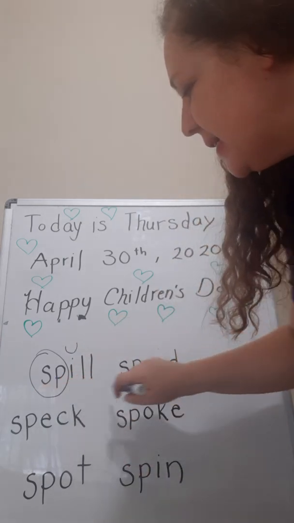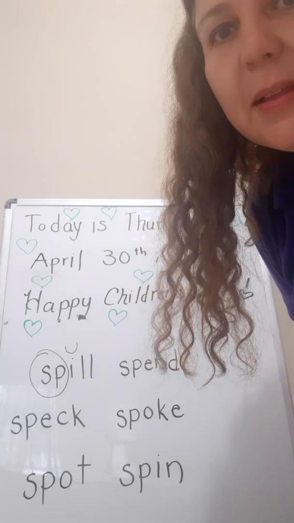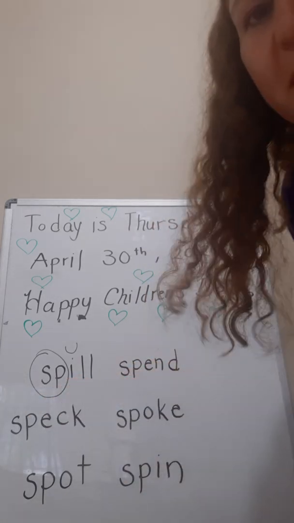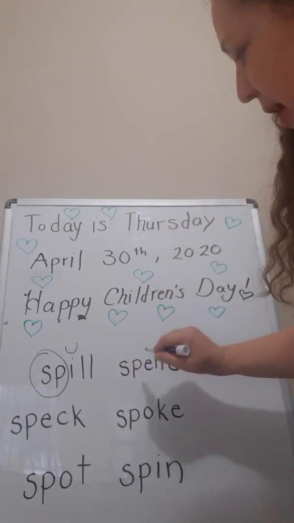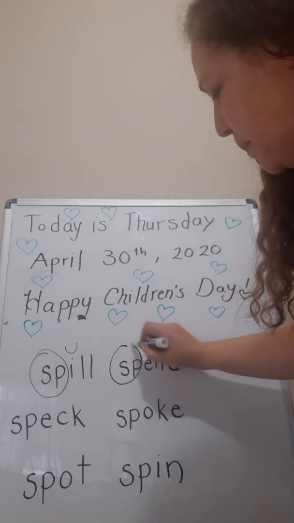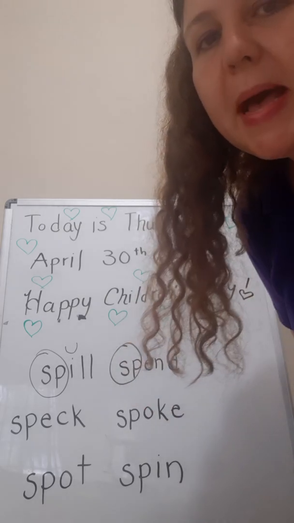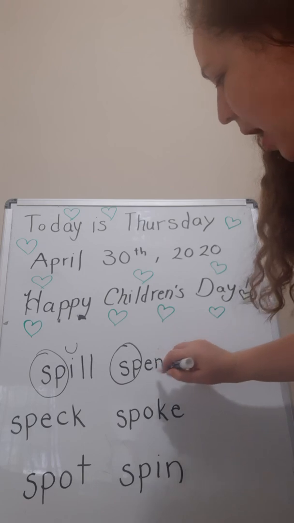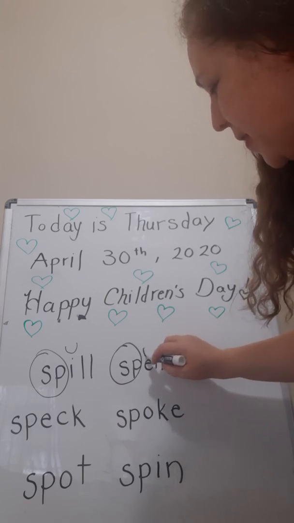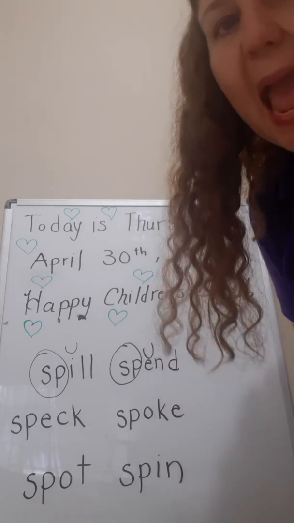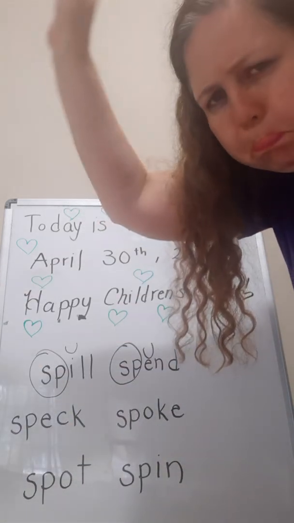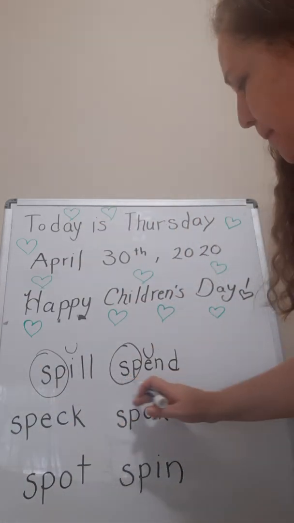So it says spill. Spill. Good job. Next word. Sp. Good. And it has 1 vowel, so we're going to mark it with a happy face. So it's going to say spend.